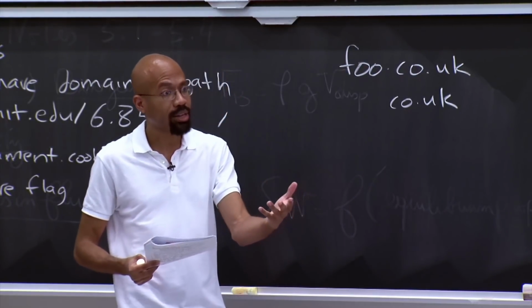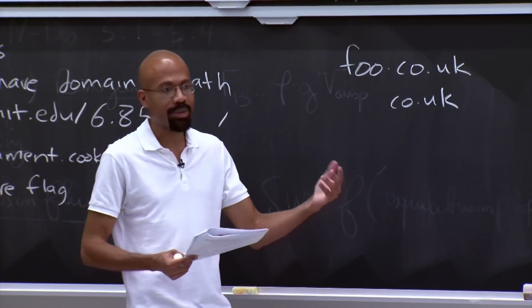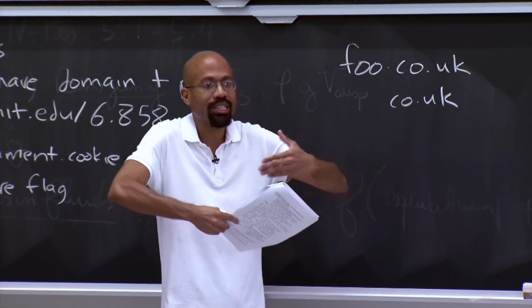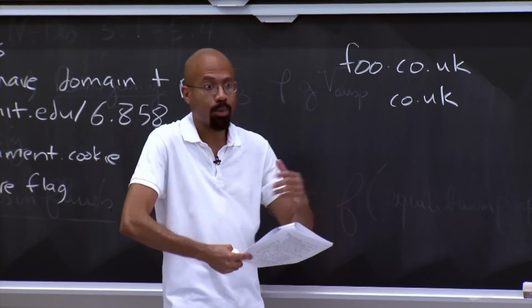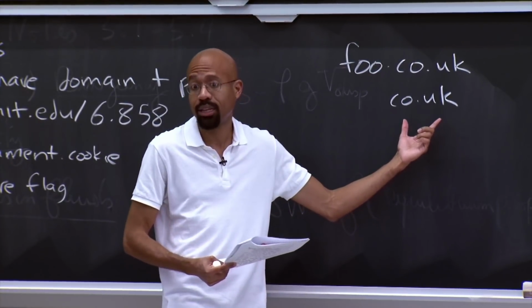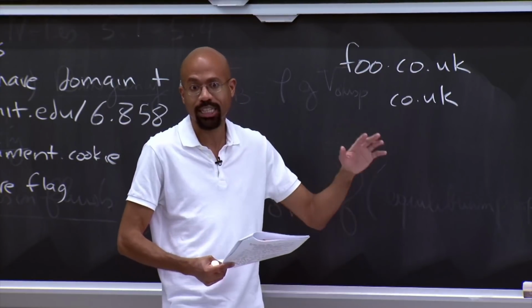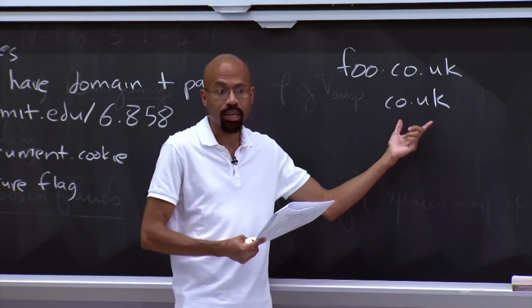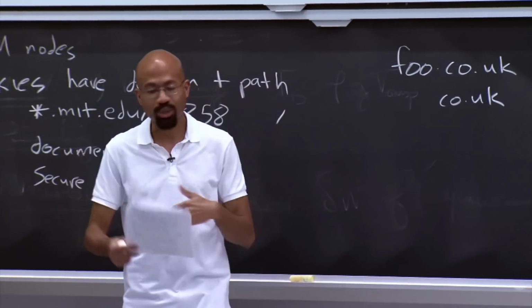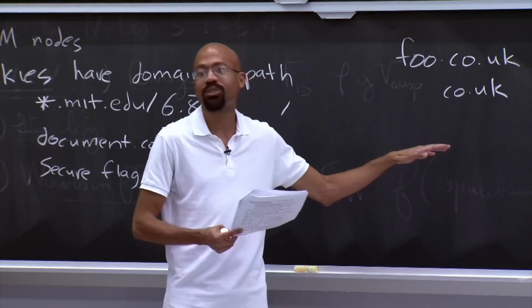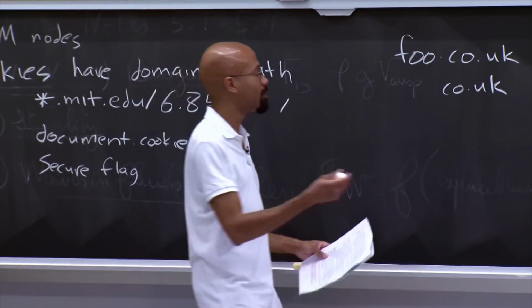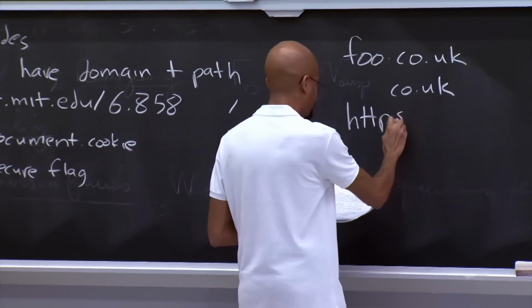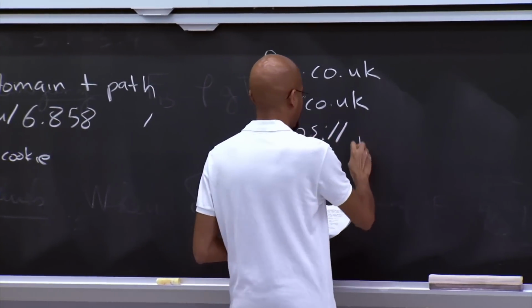Now, of course, as humans, we think this is kind of suspicious, because we understand that, morally speaking, this is a single atomic domain. Morally speaking, this is equivalent to .com. The British got screwed, they have to have a dot in there, but that's not their fault. History's unfair. So morally speaking, this is a single domain. So you actually have to have some special infrastructure to get the cookie setting rules to work out correctly. Essentially Mozilla has this website called publicsuffix.org.